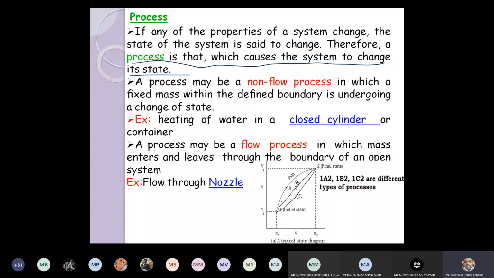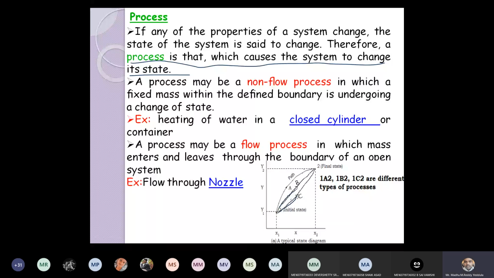We can see from state 1 to state 2, it can follow this 1A line, or it can follow 1B line, or it can follow 1C line. These are called different processes. If you see, these are the intermediate states. If you join these intermediate states, you will get the path. This path itself is one process.